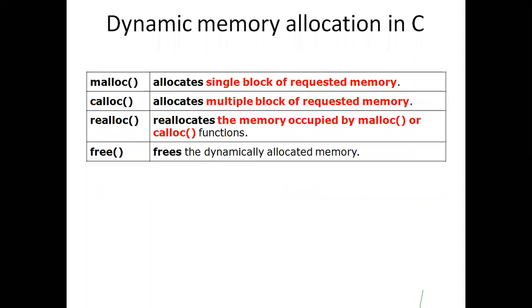Now, what are the four functions inside dynamic memory allocation? Malloc allocates a single block of requested memory. That is the single-line definition to remember for malloc. Calloc allocates multiple blocks of requested memory.